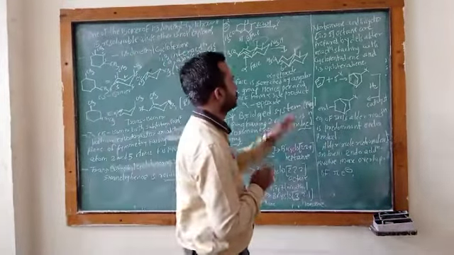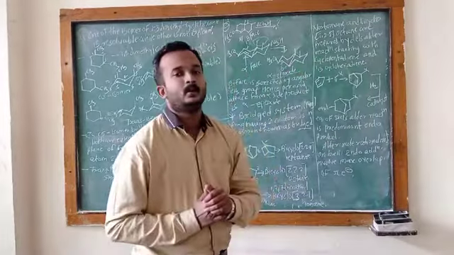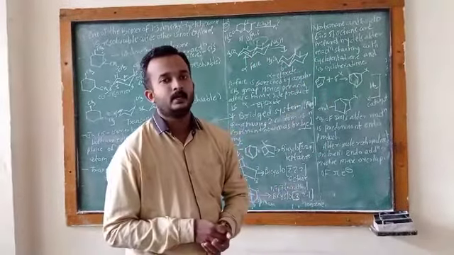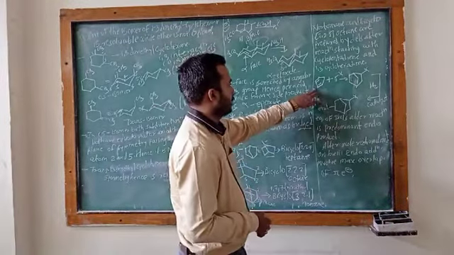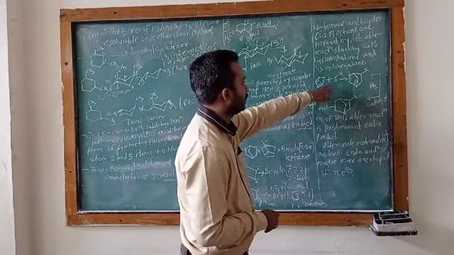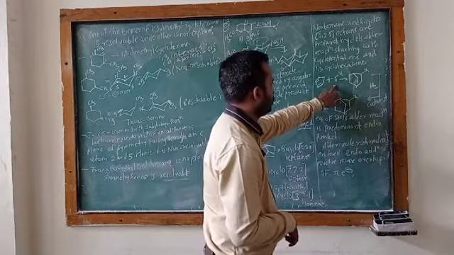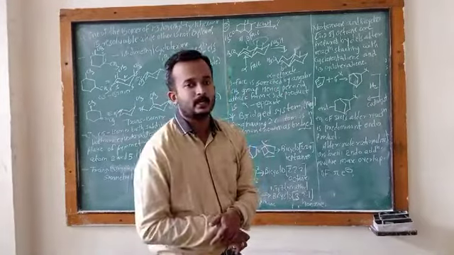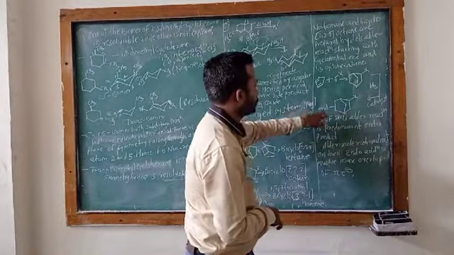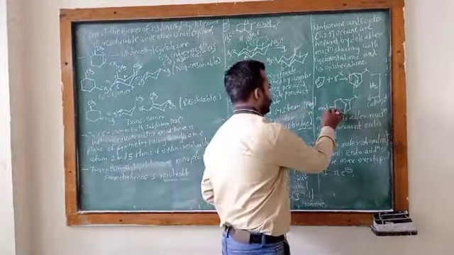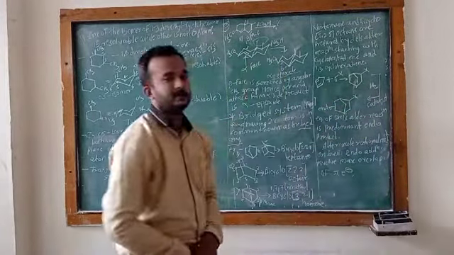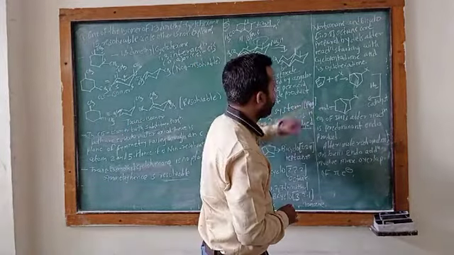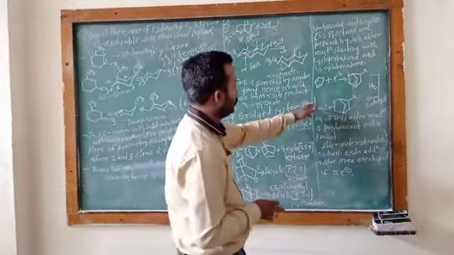The starting compounds are cyclopentadiene or 1,3-cyclohexadiene. Therefore, this is the cyclopentadiene. It is treated with the alkene compound to form this adduct, and then in the presence of a catalyst it forms the endo product. So what is formed? The endo product is formed. Okay, how is this endo product formed?